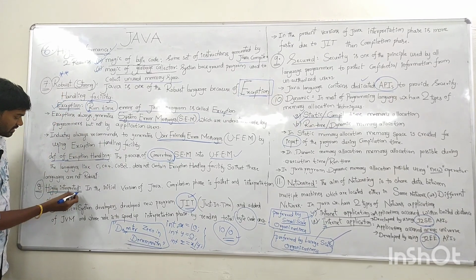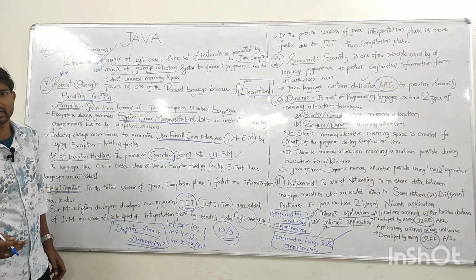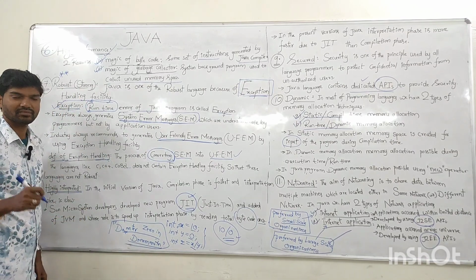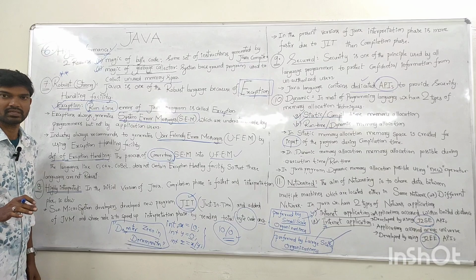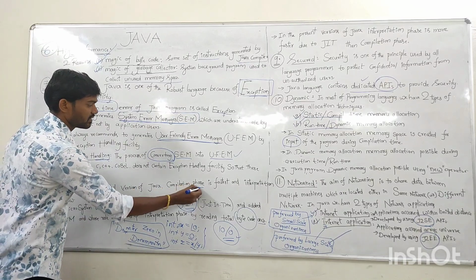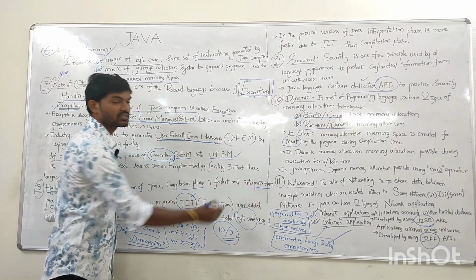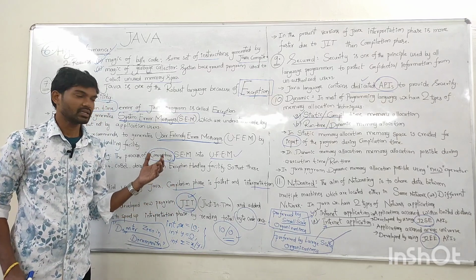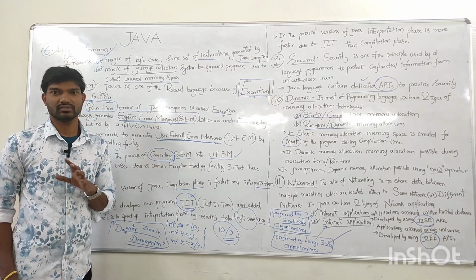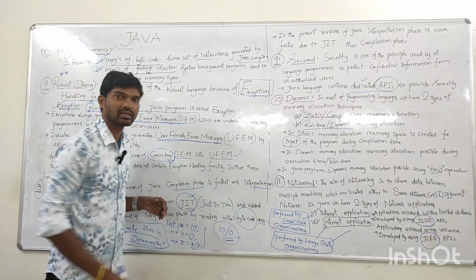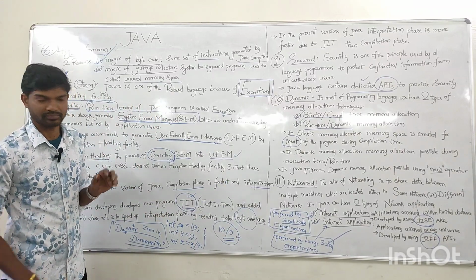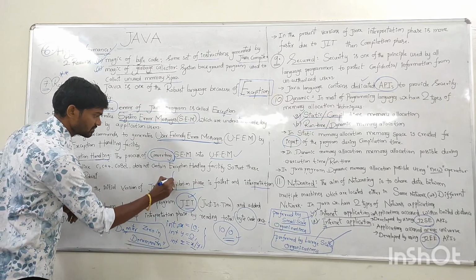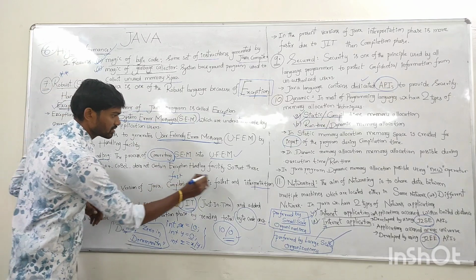Now, the eighth feature is highly interpreted language. Java is a highly interpreted language. Why? In the initial versions of Java, in the older versions of Java, compilation phase is very fast and interpretation phase is very slow. We already know what a compilation phase means. Compilation means reading all the source code at once, and interpretation means reading the source code line by line. In the older versions of Java, compilation is very fast and interpretation is slow.